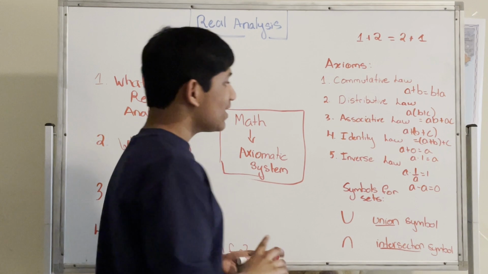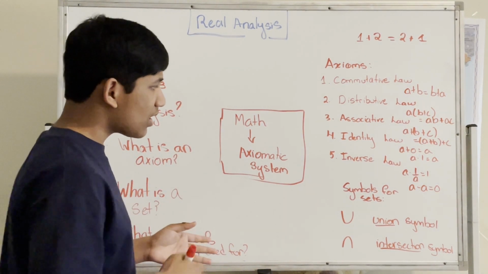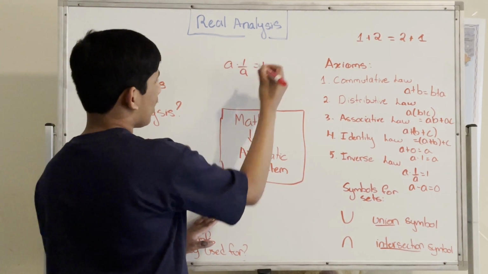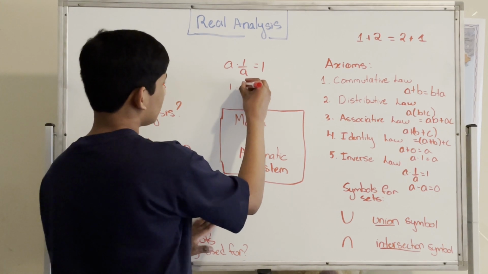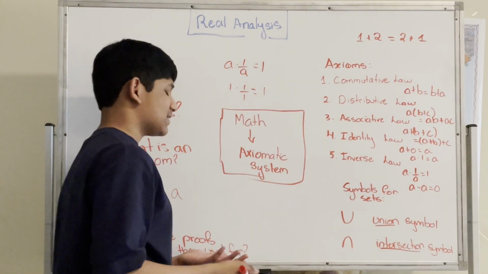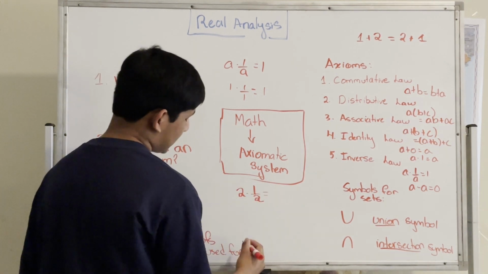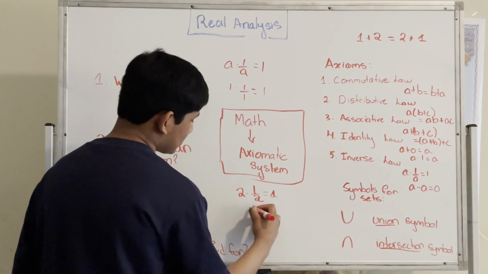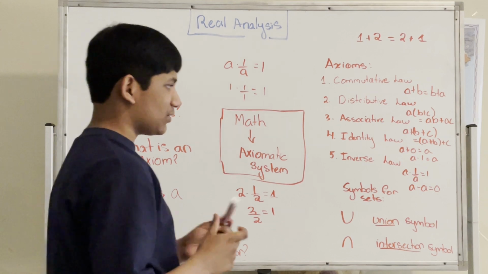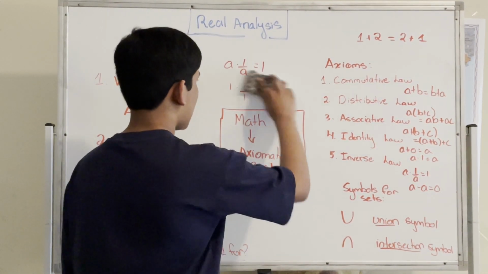Next we have the inverse law. So the inverse law states that A times 1 over A is equivalent to 1. In other words, 1 times 1 over 1 is equal to 1, and this satisfies. Now if we have 2 times 1/2, this is going to give us 1 as well, because this just gives us 2 halves, which just simplifies to 1. So as you can see, the inverse law also is satisfied.